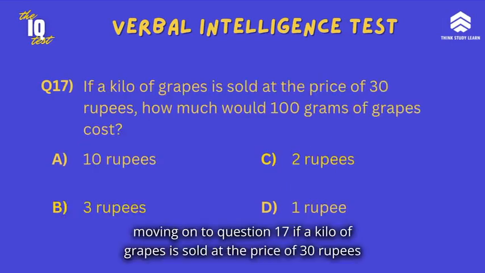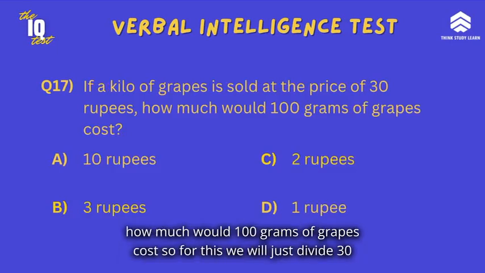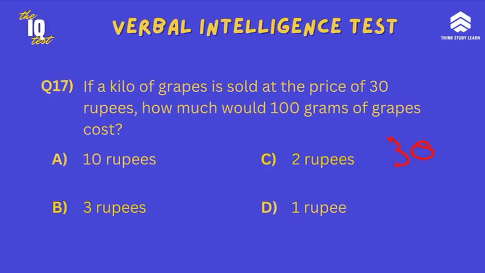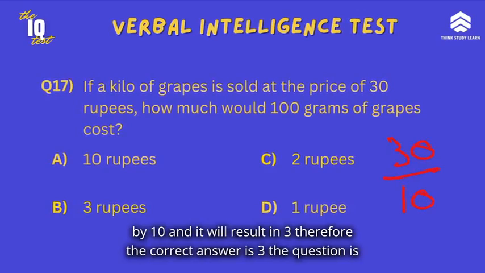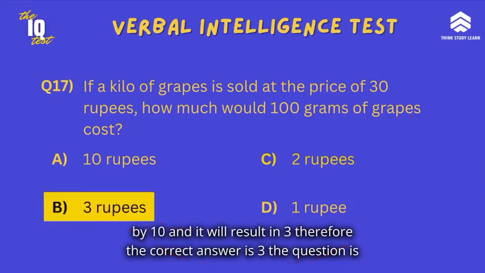Moving on to question 17. If a kilo of grapes is sold at the price of 30 rupees, how much would 100 grams of grapes cost? So for this, we will just divide 30 by 10 and it will result in 3. Therefore, the correct answer is 3.